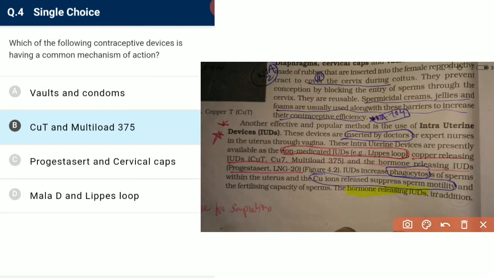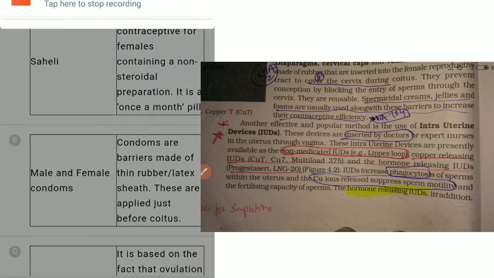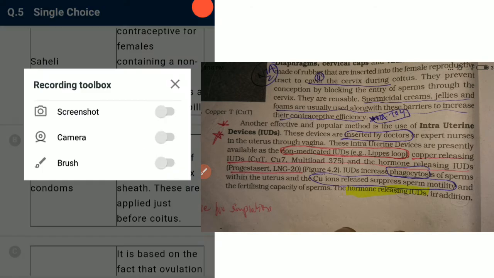Copper T, copper 7 and multiload 375 are copper releasing IUDs that suppress sperm motility, and they also increase the phagocytosis of sperm. So they have a common mechanism of action.